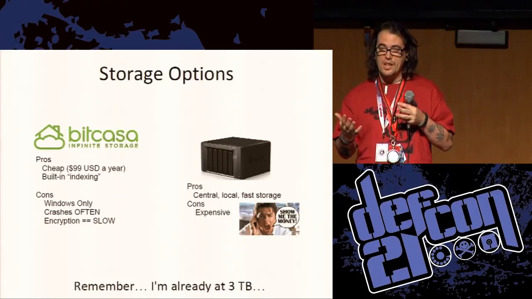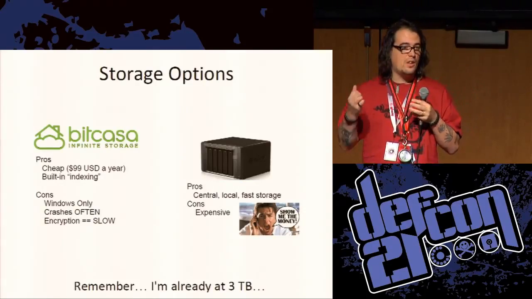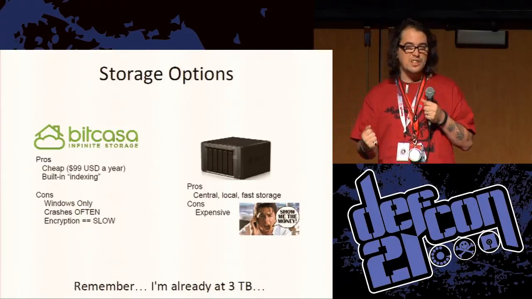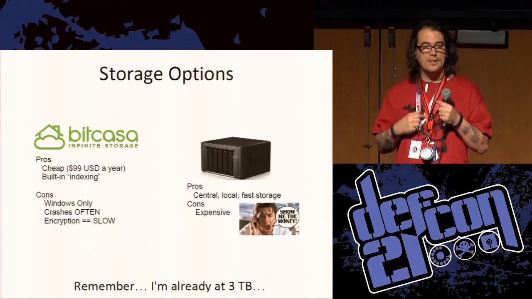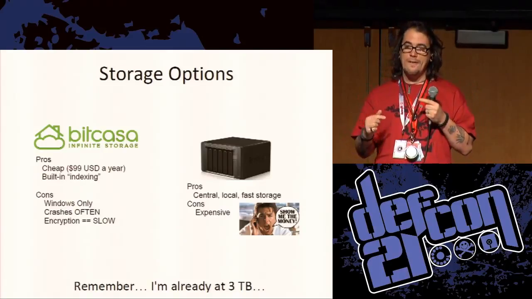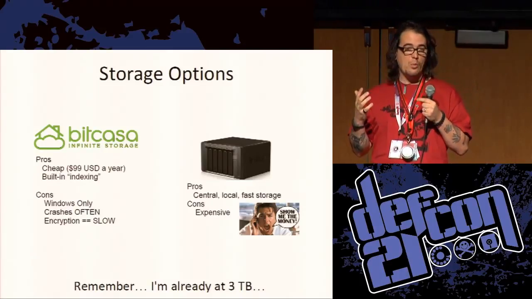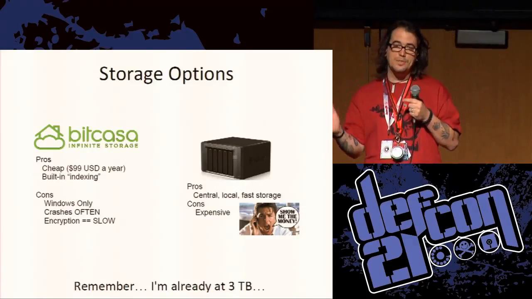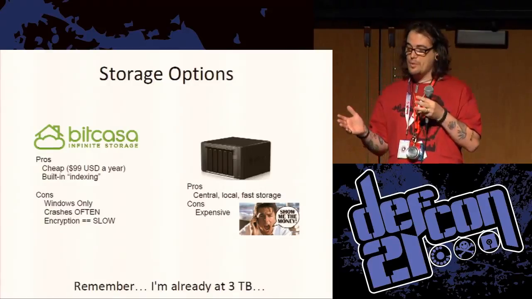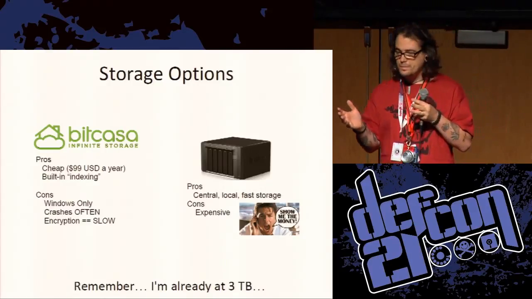So my first thought, did some Googling, and Bitcasa, awesome. $99 a year, unlimited space, built-in indexing so I could give other people access to all the code and they could search for whatever in the world they want and get it. At that time, 6 months ago, there was only a Windows client.